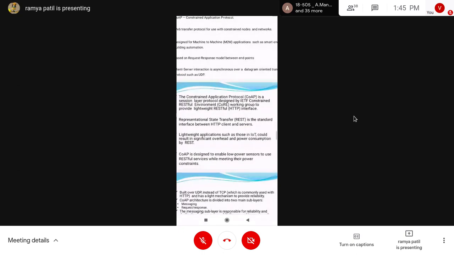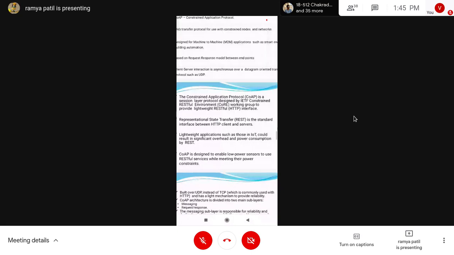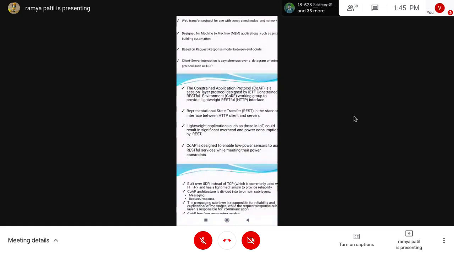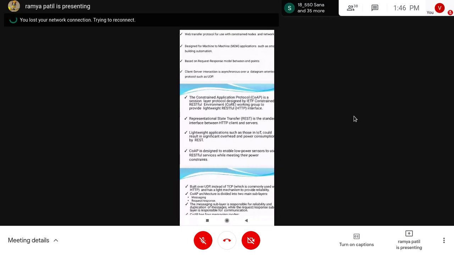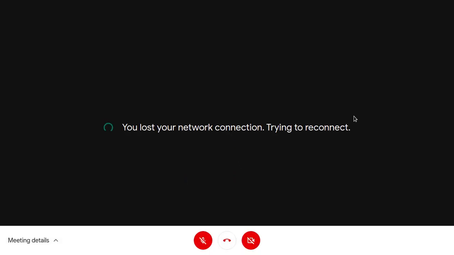REST means Representational State Transfer, and it is a standard interface between the HTTP client and the servers, for lightweight applications such as IoT. It runs over UDP, and it has a light mechanism to provide reliability.